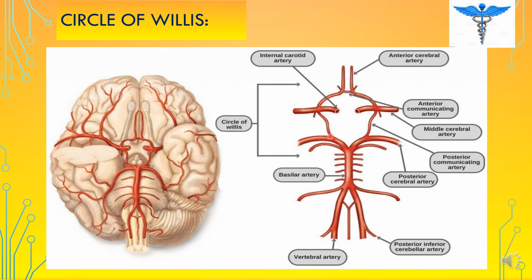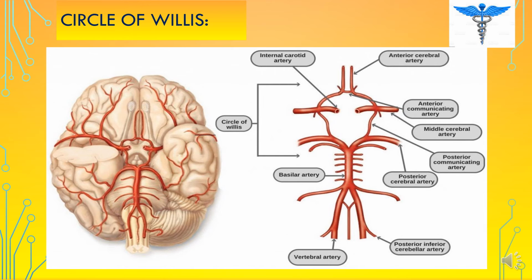So I will repeat that the anterior cerebral artery, anterior communicating artery, middle cerebral artery, and posterior communicating artery are the branches of the internal carotid artery that contribute in the formation of the circle of Willis, and the posterior cerebral arteries, the terminal branches of the basilar artery, also contribute in the formation of the circle of Willis, and this circle of Willis rings the sella turcica. The sella turcica is the depression on the body of the sphenoid. So this was all about the basic concept of the circle of Willis.